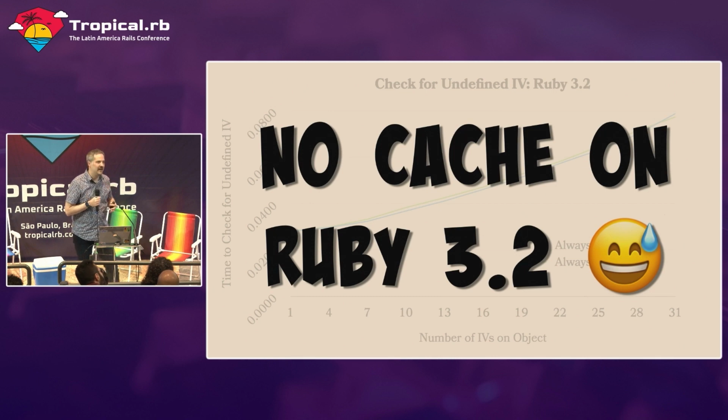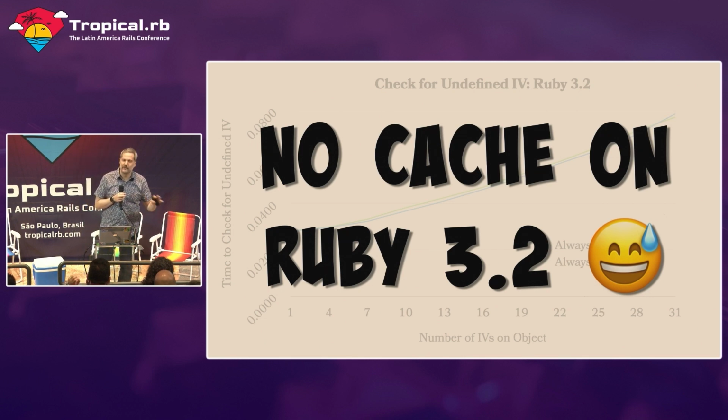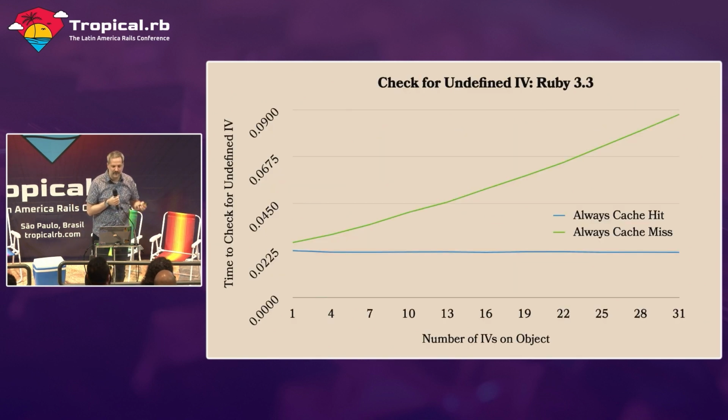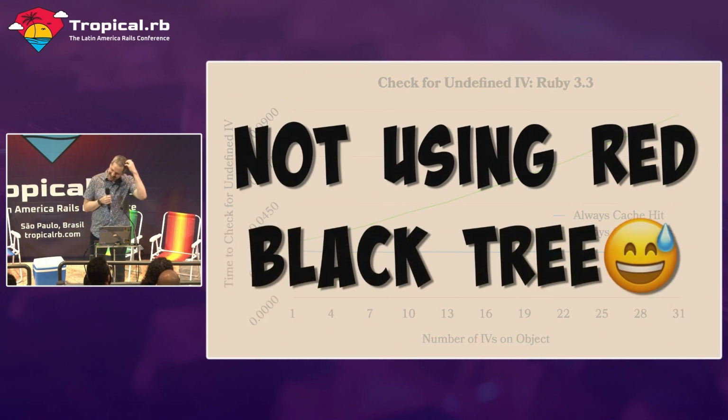So I have to tell you a story. I worked on this red-black tree cache, and I knew how it works. I know the performance implications. And I thought to myself, okay, anytime we're doing cache misses, we should be using this tree, so we're going to have really good performance. I'm going to benchmark all these different cases, show off these really great numbers. Everybody will be impressed and happy. And then I tried this defined check, and this is what it looks like on Ruby 3.3. It's not good. And that is because it's not using the red-black tree.